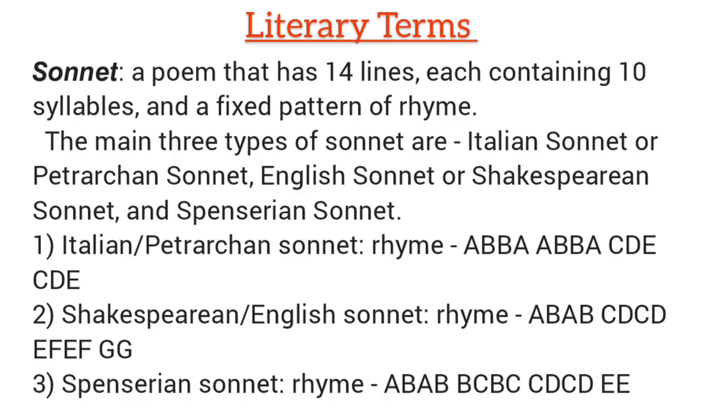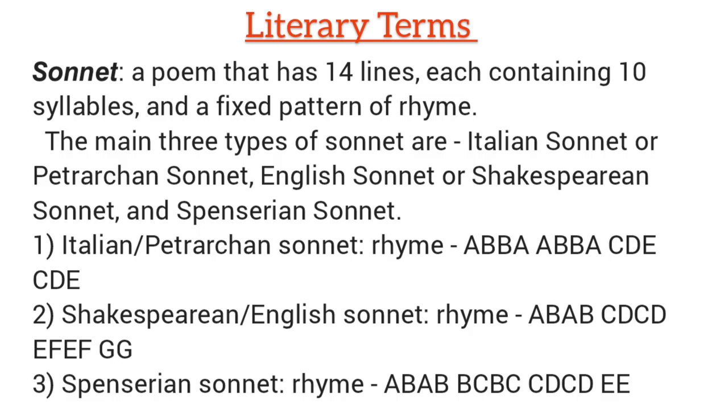What is sonnet? Sonnet is a kind of poem, usually a 14-line poem. Each line contains 10 syllables and has a fixed pattern of rhyme. The main three types of sonnet are Italian or Petrarchan sonnet, English or Shakespearean sonnet, and Spenserian sonnet.